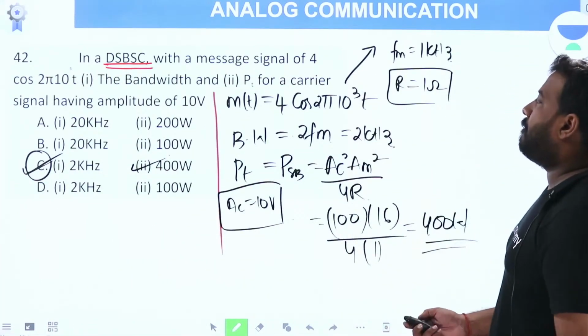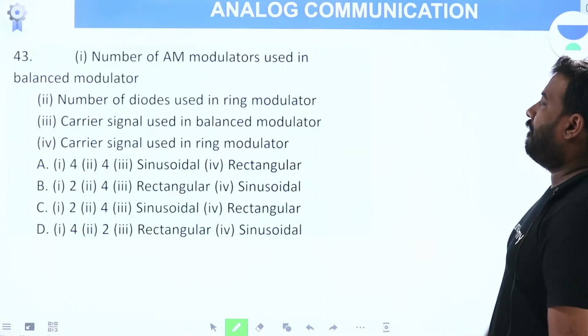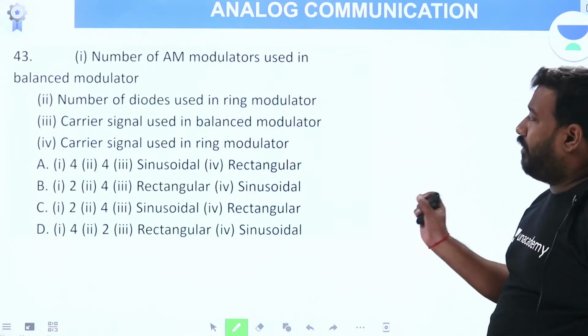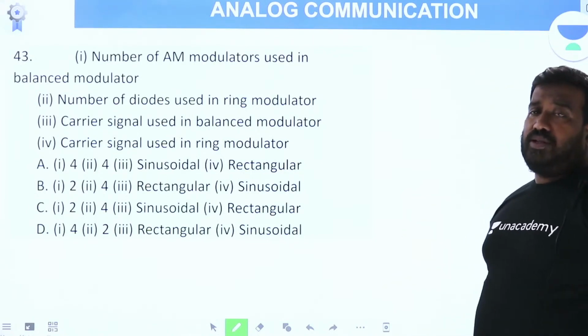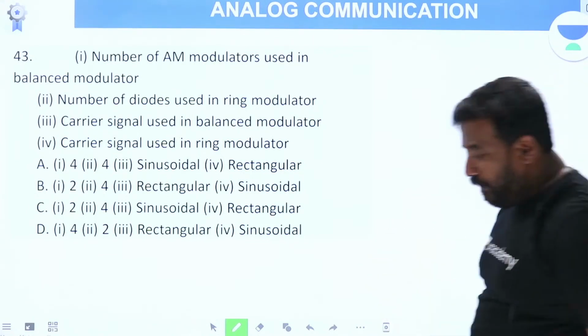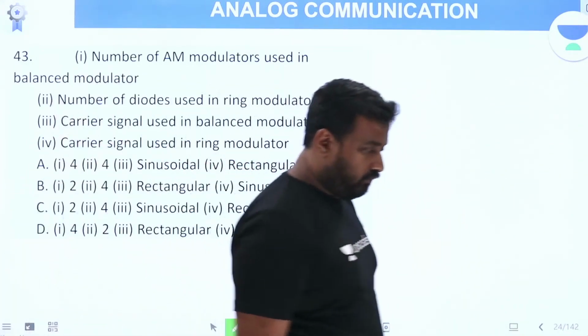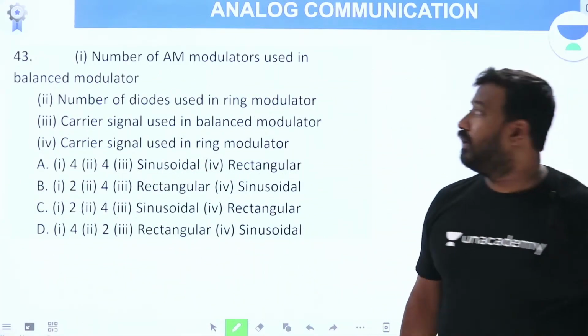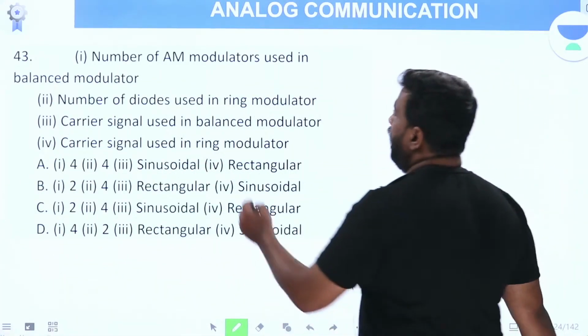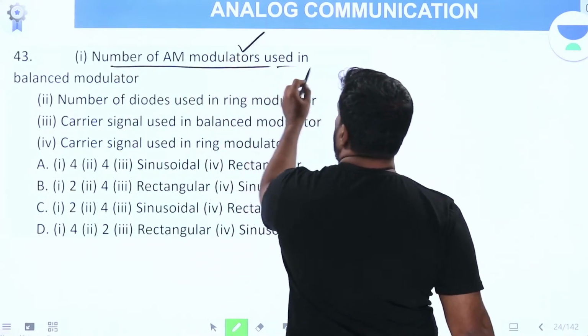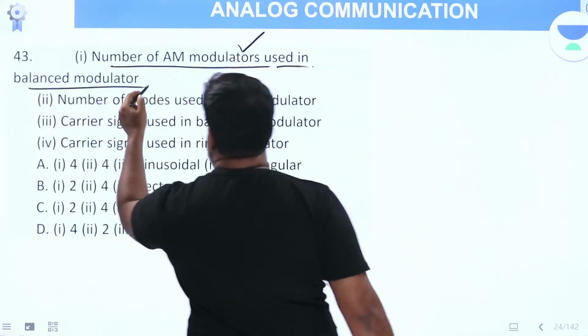Next. One more very beautiful conceptual question. Try to read the question, pause the video, solve it, and tell me the answer, okay? Number of AM modulators used in balanced modulator.